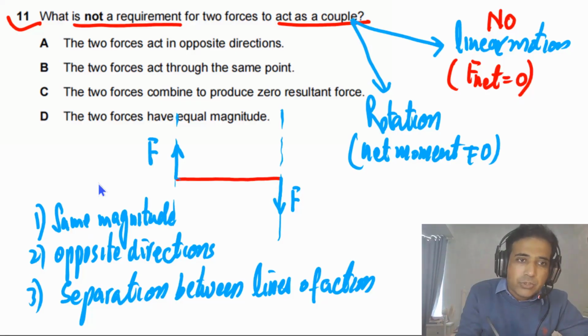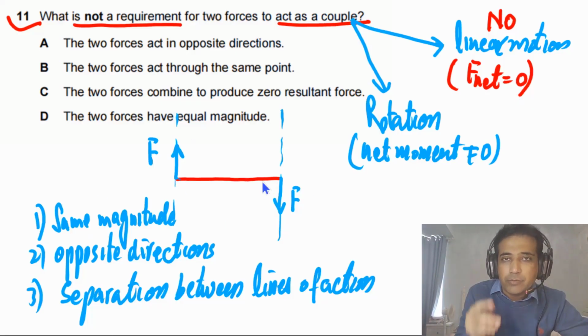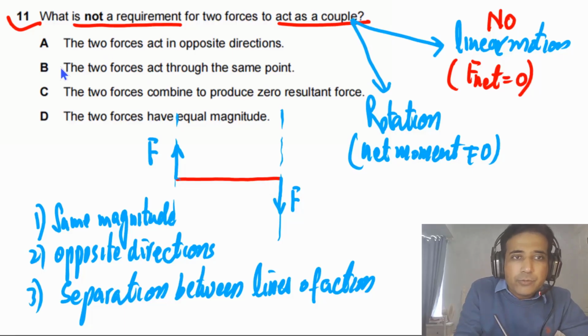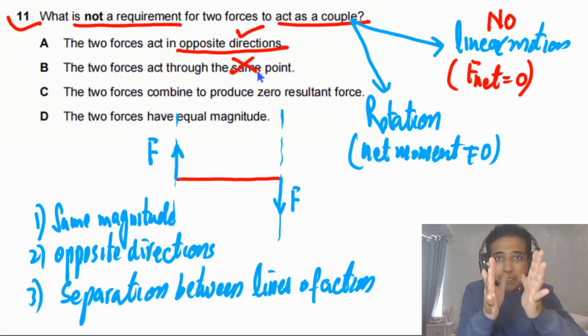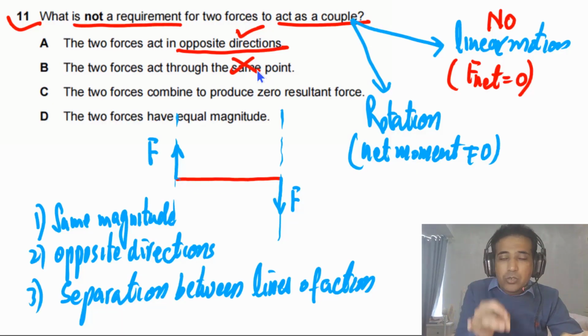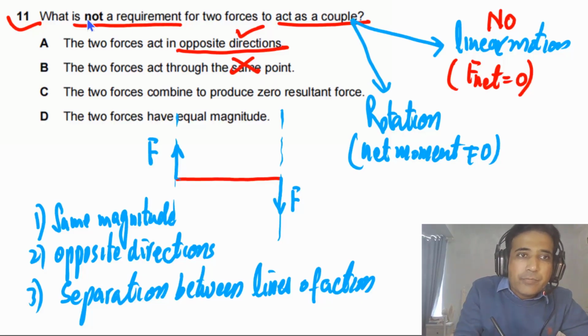So if these conditions are met, these two forces will form a couple. If you look at the given options, two forces act in opposite directions. This is true. The forces act through the same point. No, they do not act through the same point because they are separated. So they are not acting along the same line of action. This is asking us not a requirement, so it means this one is our answer.